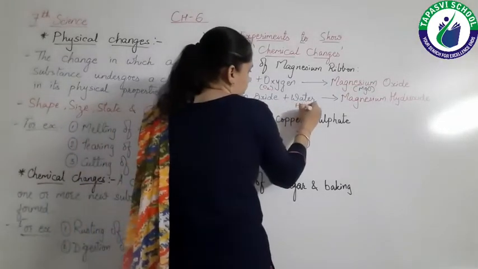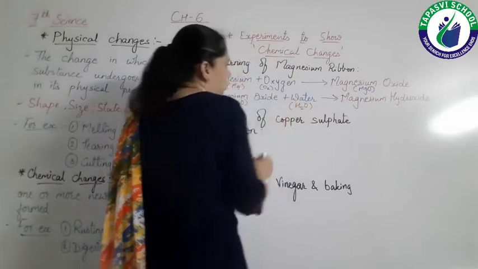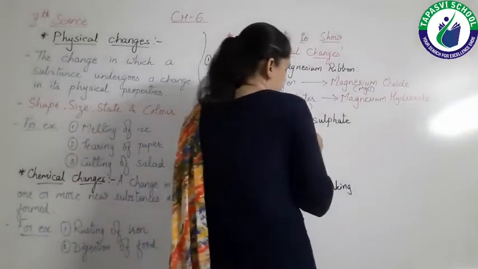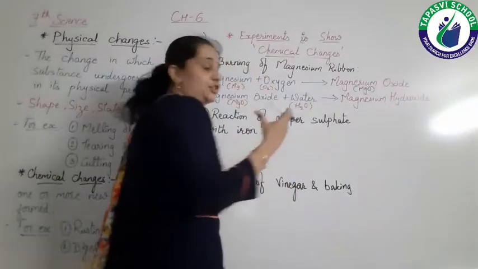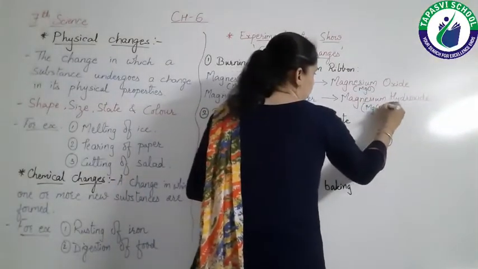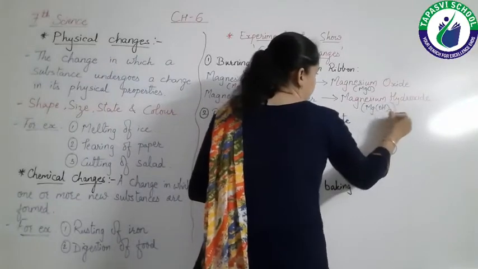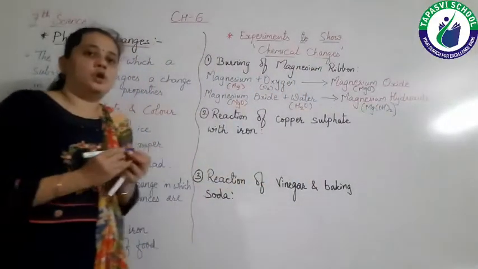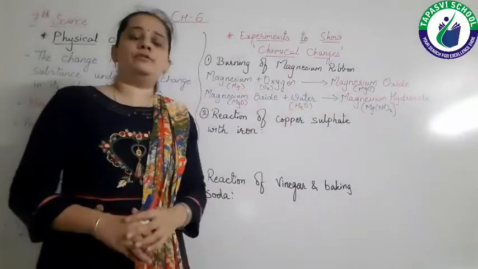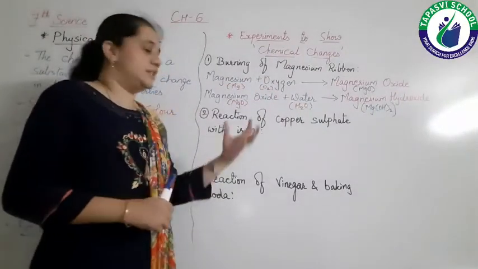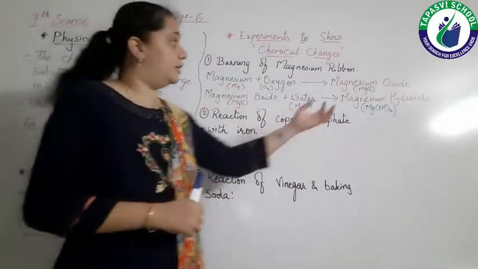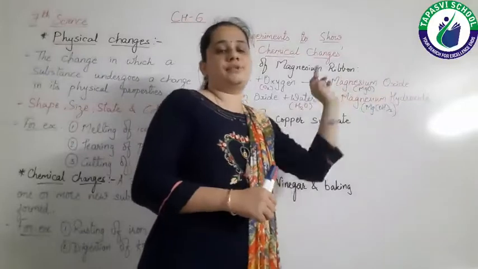We know the formula of water, H2O, right? Then it will give magnesium hydroxide, that is Mg(OH)2, right? So these are the symbols and formulas of the substances. So this is known as a chemical change, because here we get a new substance.